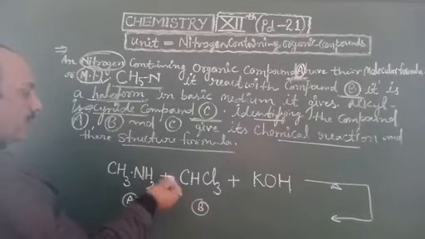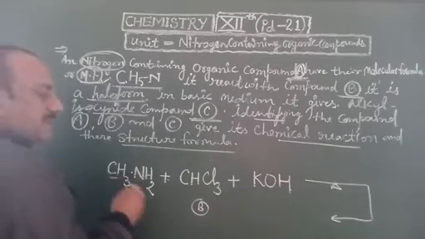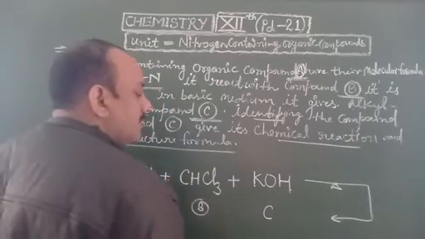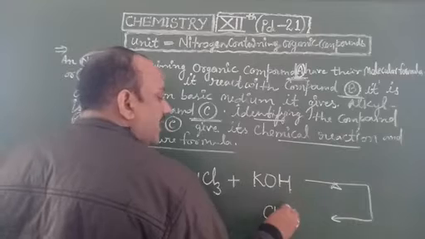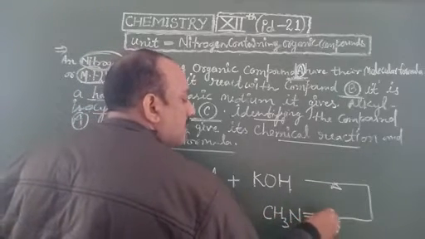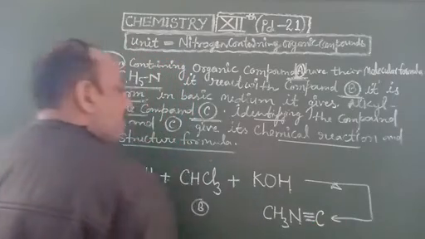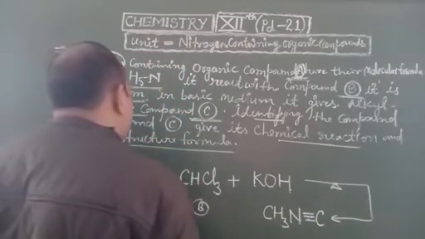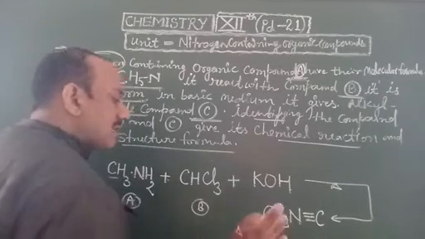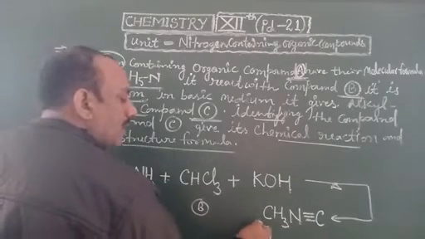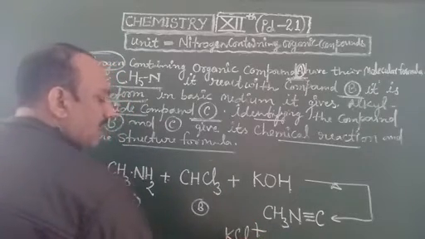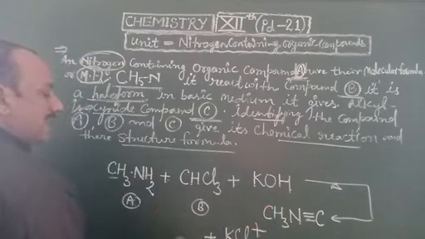For the alkyl group, methyl is present and the isocyanide group is NC. So the product is CH3NC with a triple bond to C, known as alkyl isocyanide, here specifically methyl isocyanide, along with potassium chloride KCl and water H2O.